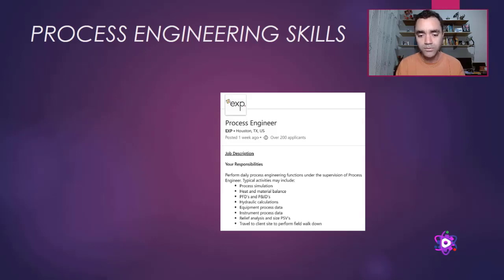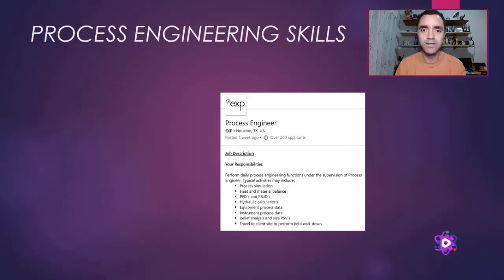And you will do also relief analysis and sizing of PSVs. When you do the analysis and sizing of PSVs, in fact, what you are doing is defining the required flow for this kind of device. And what you do when you define the required flow for this device is get this information and add it to a specification datasheet. The hydraulic calculations are the same.